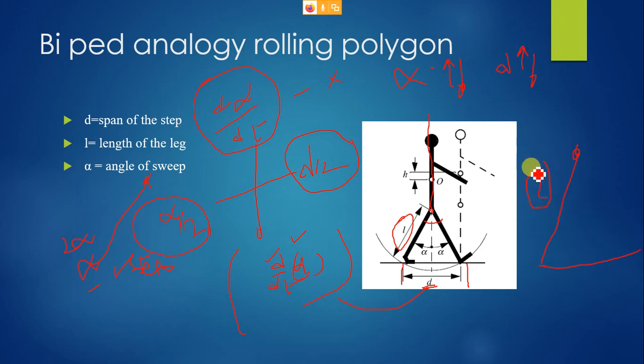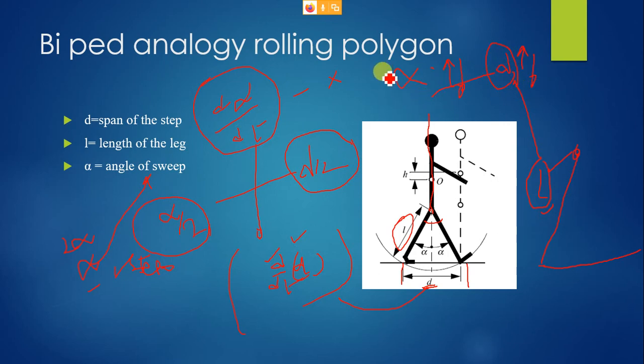So L is also one important factor that will impact your d. Alpha is one factor, L is one factor, but a greater effect will be caused by L when compared with alpha. Assume a kid is walking and a fully grown adult is walking, so the adult's distance coverage is high because they have a larger length. Alpha still exists, but it does not cause much impact on the change of d.